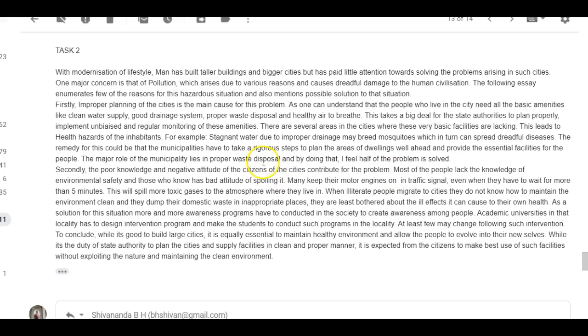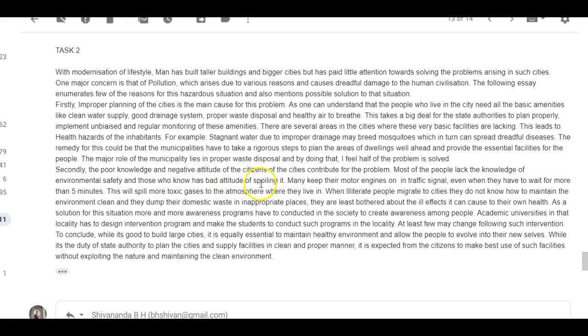"Secondly, poor knowledge and negative attitude of the citizens of the cities contribute for the problem." Grammatically that's absolutely wrong. It should be "Secondly, poor knowledge and the negative attitude of city citizens contribute to the problem." Make it cleaner. "Most people lack the knowledge of environmental safety, and those who know have"